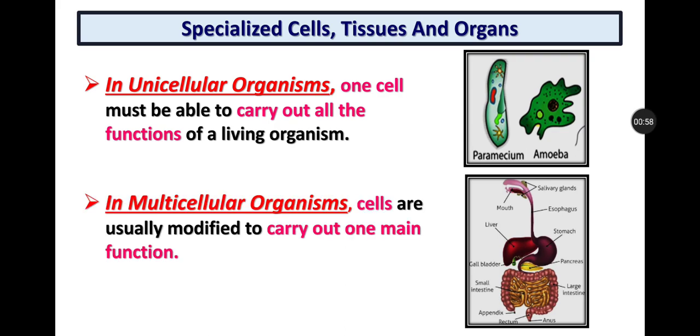But in multicellular organisms, cells are really modified. Basically, many of the cells combine to form a tissue, and these tissues combine to form an organ, and this organ is used for a specific function. So these cells are modified to carry out one main function. So cells combine to form a tissue, and tissue to organ, so this organ will carry out a single function. Like this, many organs combine to carry out the whole processes of the living organism.